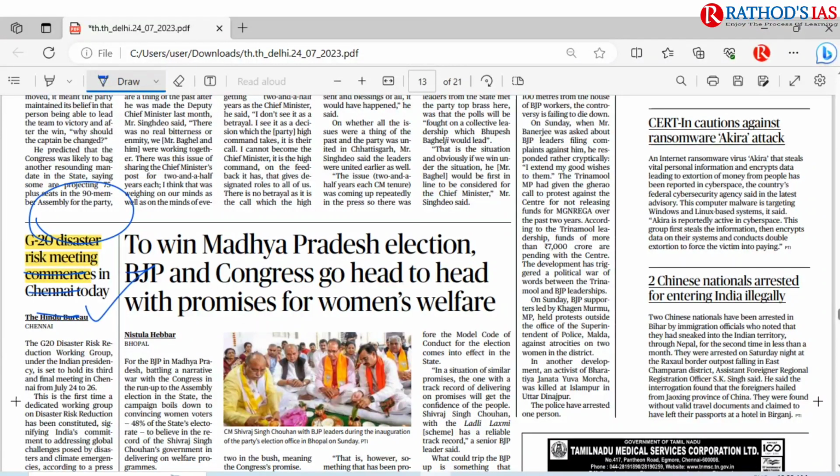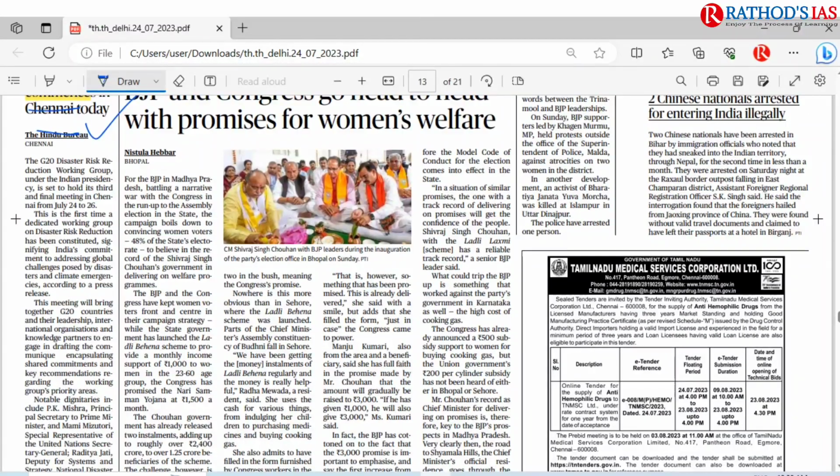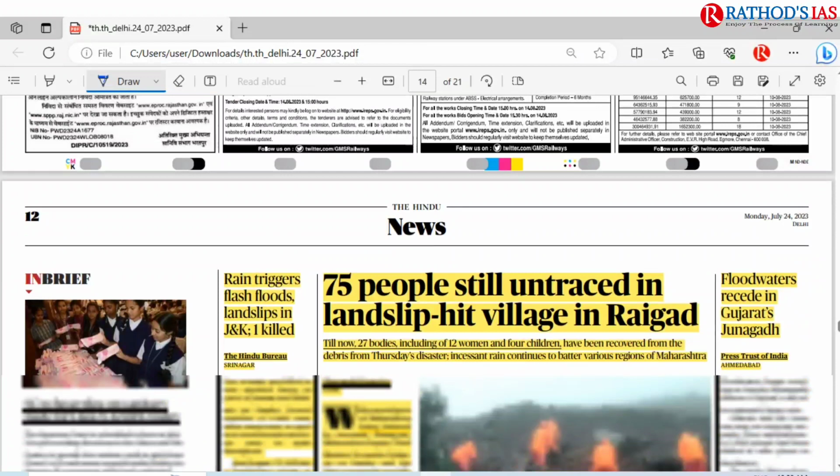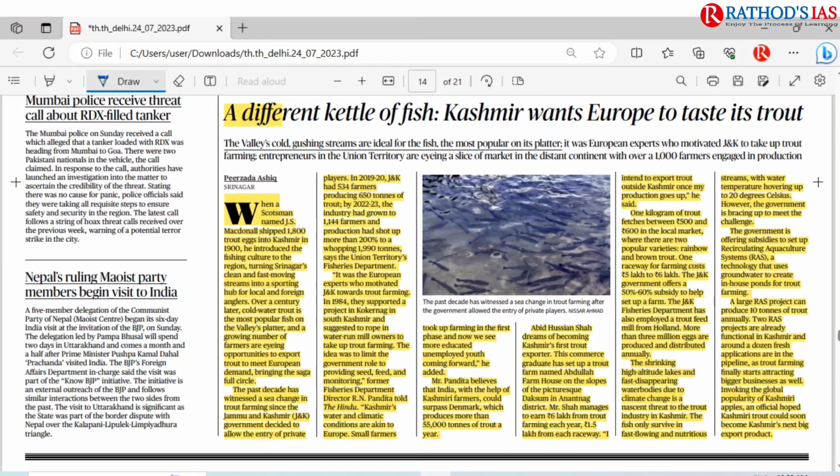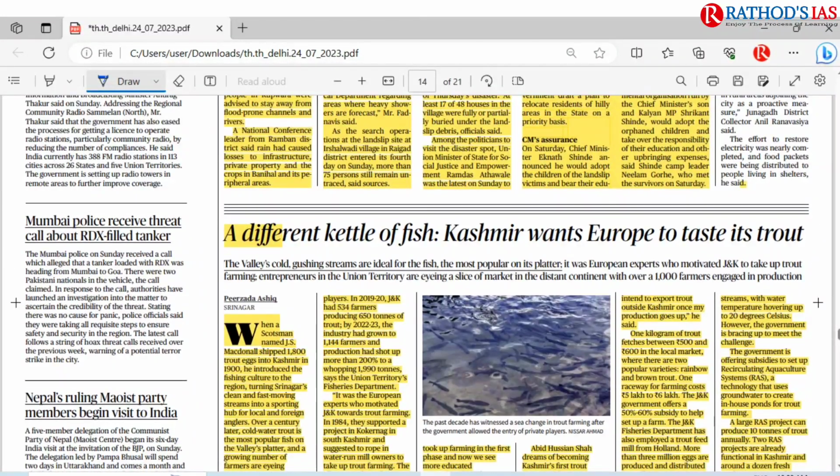So once this meeting is done, we will be getting highlights. So in tomorrow's articles, we will be getting this. And in the news page, you can see 75 people still untraced in landslip. So already we discussed what is this concept of landslip. And if you move on, here you can see a different kettle of fish. Kashmir wants Europe to taste its trout. So here you have to see what is this trout farming. So please let me know what exactly is the meaning of this trout farming.